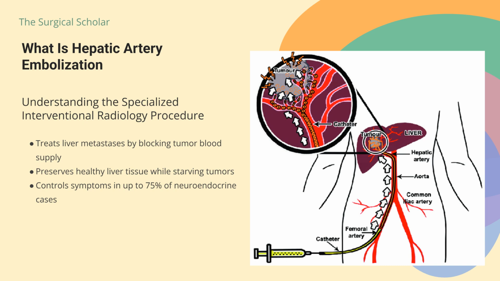Hepatic artery embolization is a specialized interventional radiology procedure designed to treat liver metastases. That's when cancer has spread to the liver. Think of it as cutting off the blood supply to tumor cells that live in your liver. Unlike normal liver tissue, which gets blood from two sources, tumors rely primarily on the hepatic artery. By blocking this artery with tiny particles or chemotherapy-loaded beads, we can starve the tumor while preserving healthy liver tissue. See the cartoon image to understand the concept.